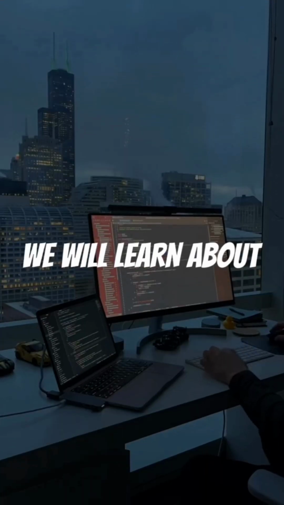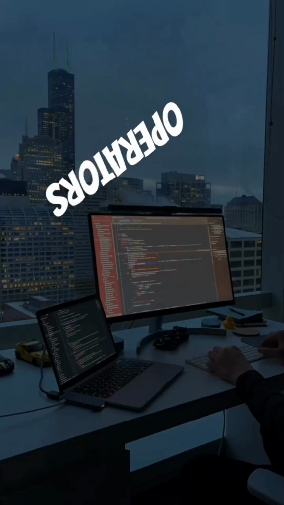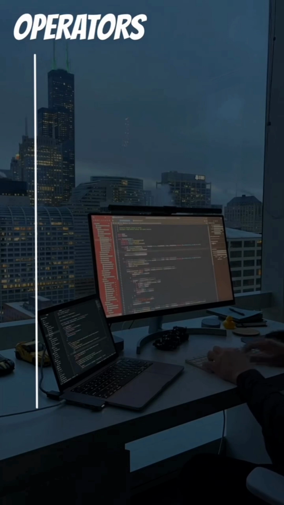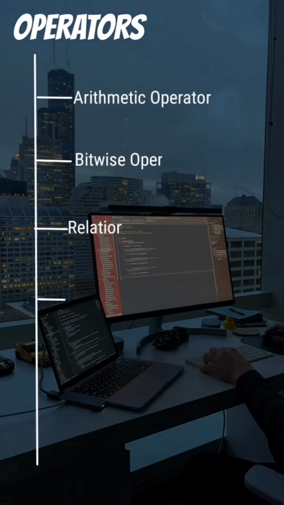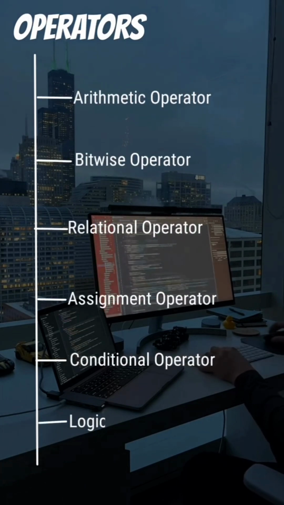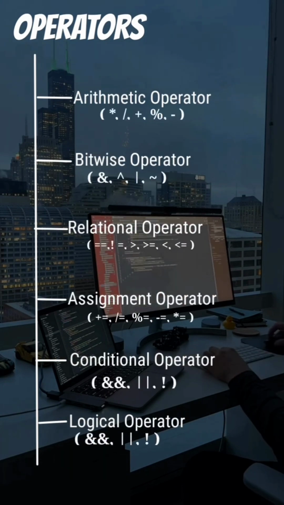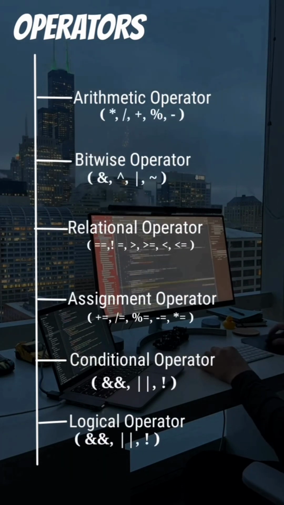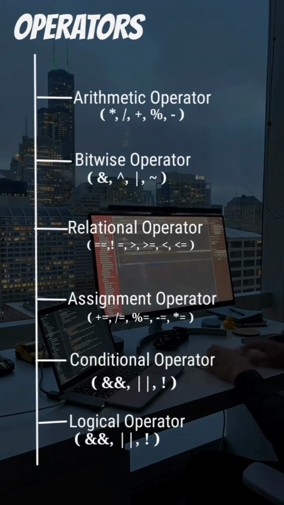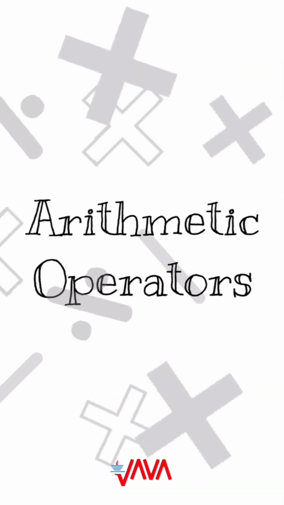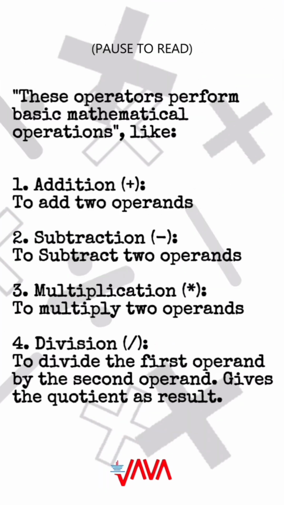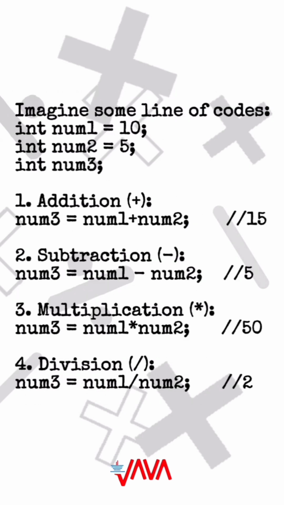Today, we will learn about operators. In Java, operators are symbols used to perform operations on variables and values. From arithmetic to logical, Java offers a wide range of operators to manipulate data. First up, we have arithmetic operators. These are used to perform basic mathematical operations in Java. For example, addition, subtraction, multiplication, etc.